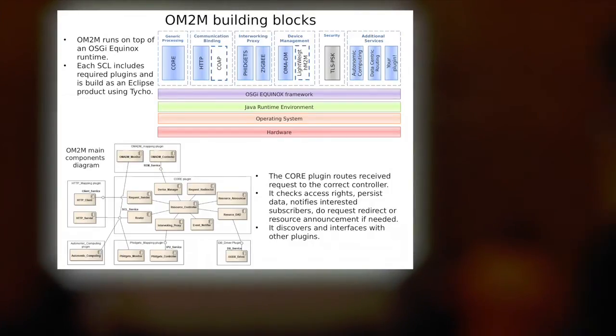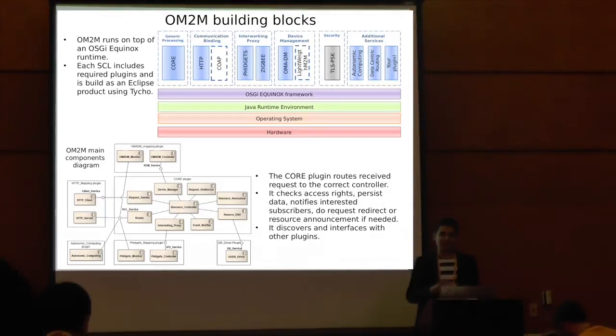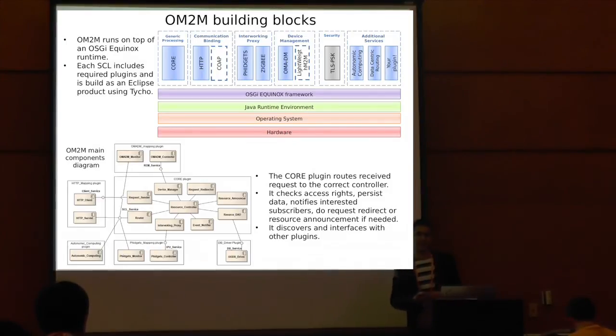Plugins to bind to different technologies such as ZigBee and Z-Wave, to reuse existing device management protocols, security, and we can add other plugins to enhance the platform. So each service capability layer includes the required plugins and is built as an Eclipse product using Maven and Tycho. Here is a simplified component diagram of the OM2M project.